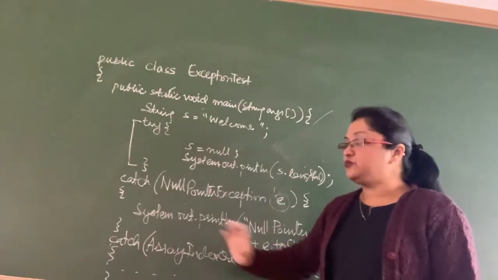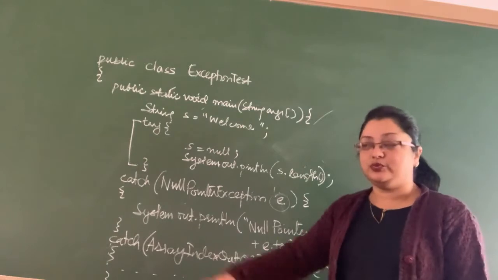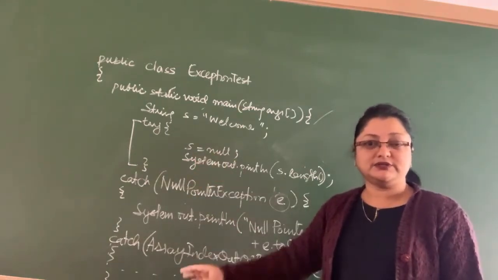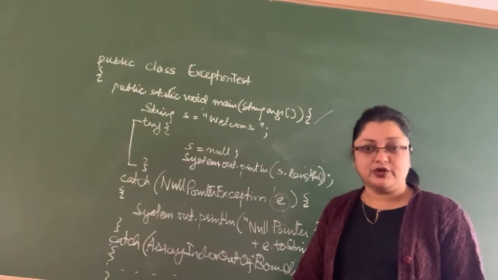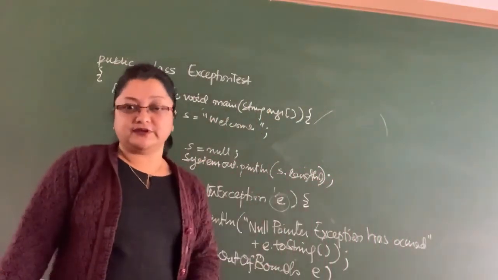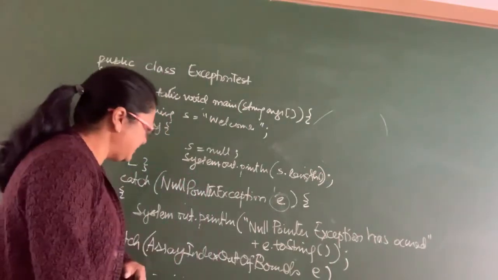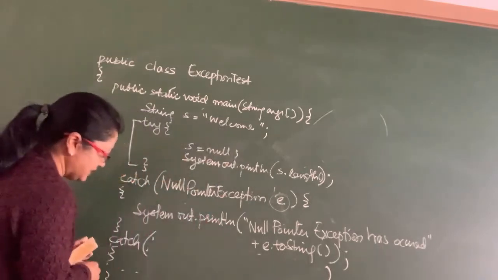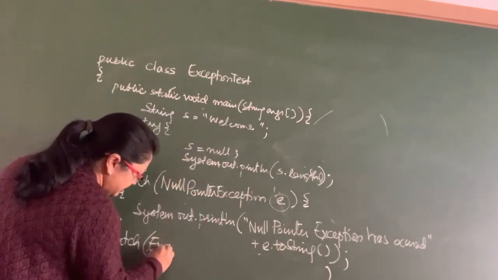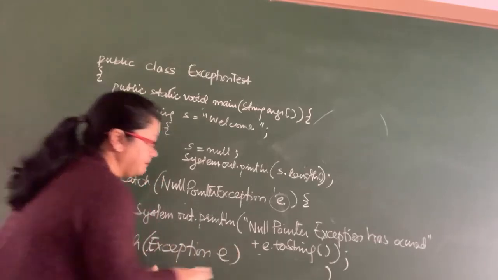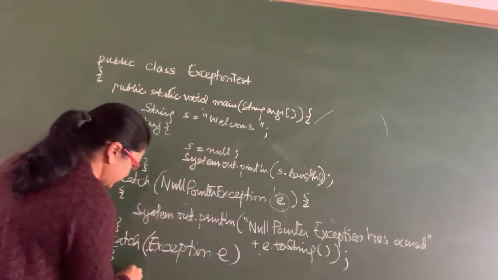After writing so many things, if you have not foreseen that this type of exception can occur, you don't want the whole system to collapse because of that. So we give one catch block which can catch all types of exception, and that is the Exception class. So I'll write it here: Exception. And you have to note this.